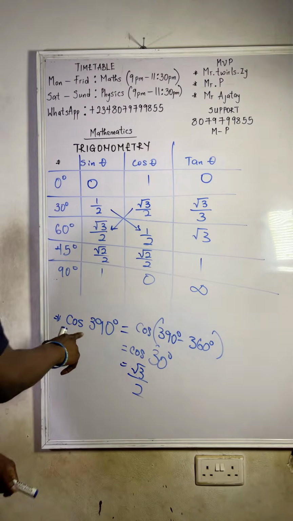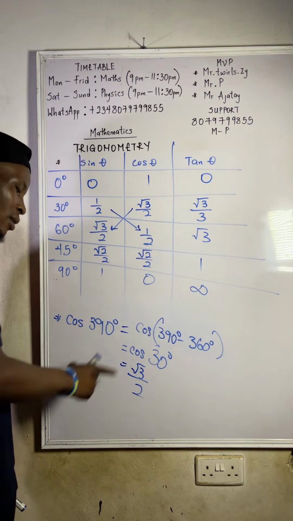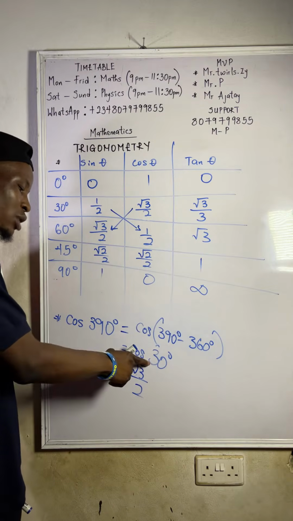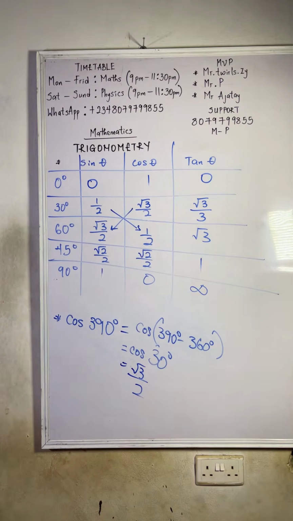So if you press cos 390, it will give you 0.866. Press cos 30, it will still give you 0.866. So do you get it now? Do you understand? So let's just solve one more.